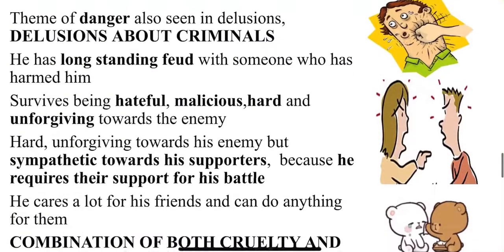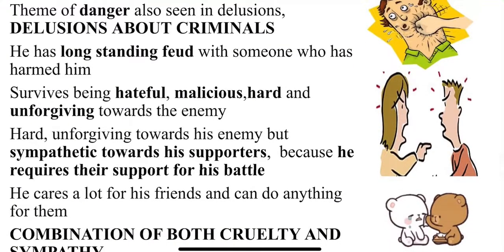Theme of danger is also seen in delusions. Delusions about criminals. What sort of delusion are they going to have? Imaginary idea about criminals. He has a long-standing feud with someone who has harmed him. So, a long-standing grudge with someone who has harmed him. We have already discussed this point.